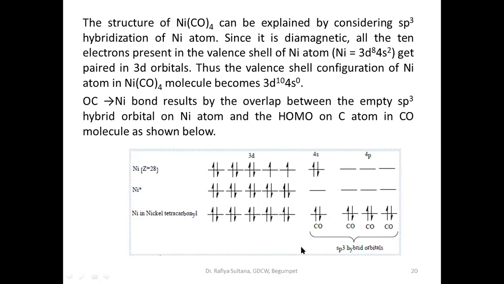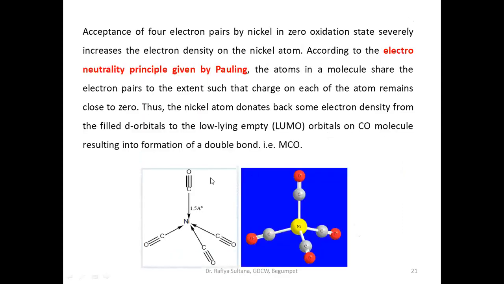As we discussed in the molecular orbital theory of carbonyl, carbonyl has empty pi molecular orbitals. So these electrons are donated back into the empty orbital of carbonyl, forming pi back bonding. Therefore, in all metal carbonyls, there is a double bond between metal and carbonyl.